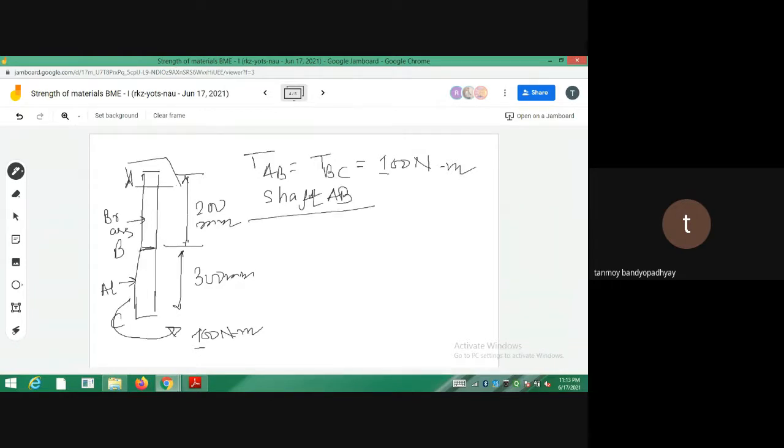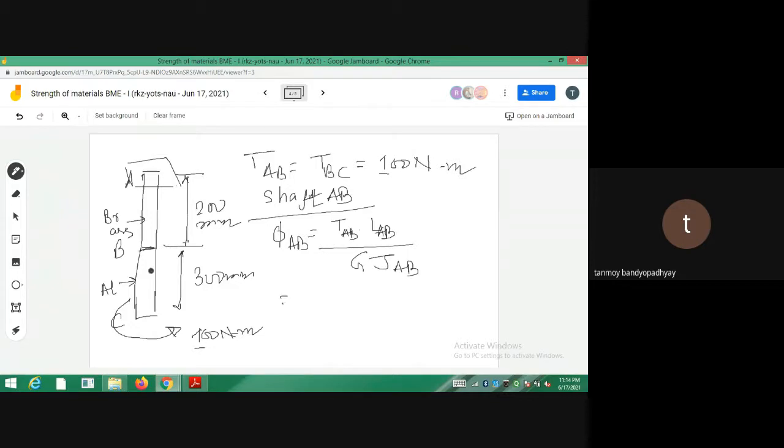For the circular shaft AB, what will be phi AB? Phi AB will be equal to TL by GJ. So T_AB into L_AB divided by G into J_AB.